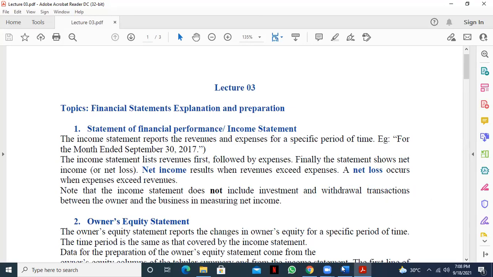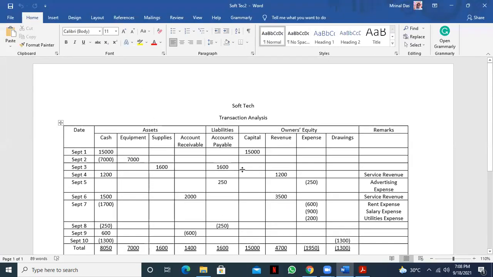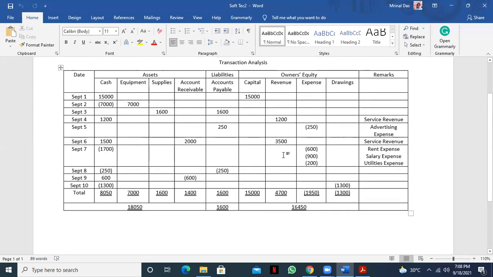You see from this transaction analysis, we have a revenue column. You see 1200, 3500, total is 4700, and we have an expense column, that is 250, 600, 900, 200. These are the expenses. So I said here, income statement only deals with what? Only deals with the revenue and expenses. Is it clear?